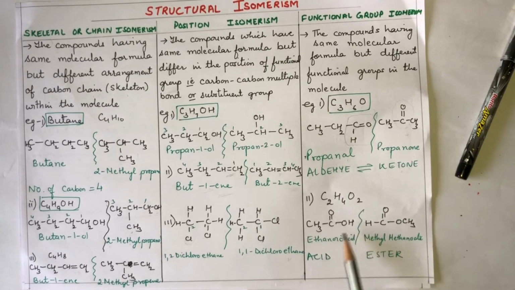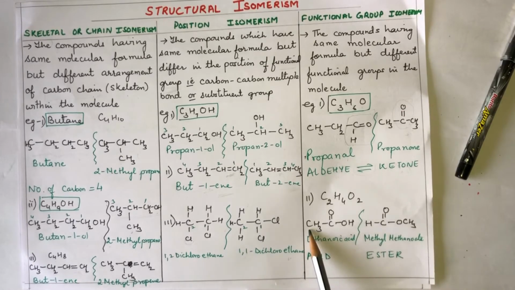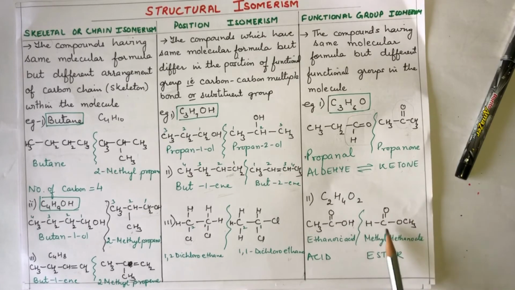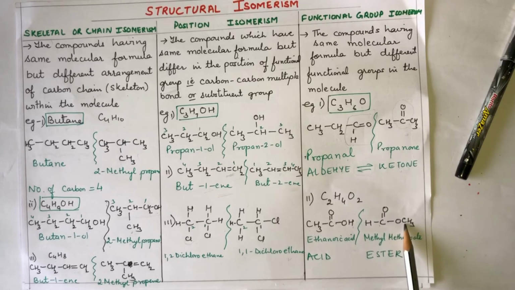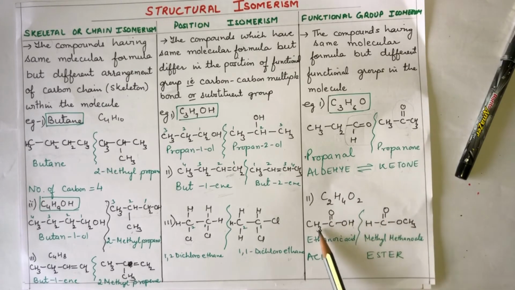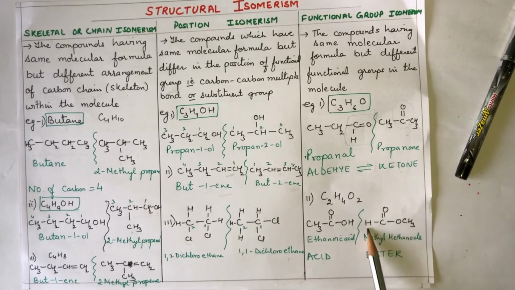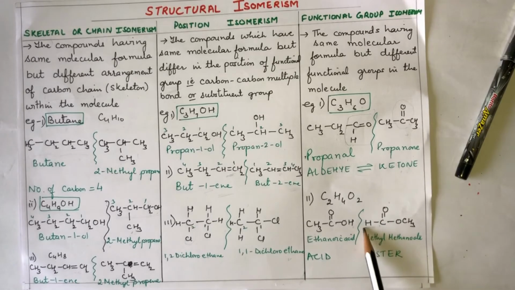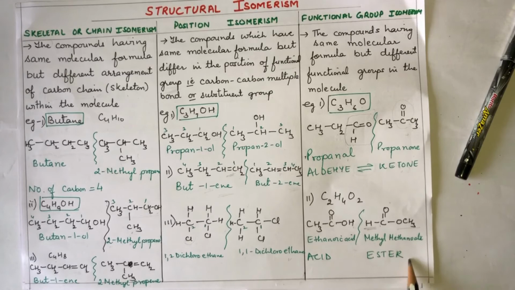Now another example. This is an acid, ethanoic acid: 1 carbon, 2 carbon and COOH, so ethanoic acid. Here it becomes an ester. See, 1 carbon, 2 carbon, then 2 oxygen, and hydrogen. But the name changes. Now it is methyl methanoate. It is an ester now. So we have interchanged acid into ester.